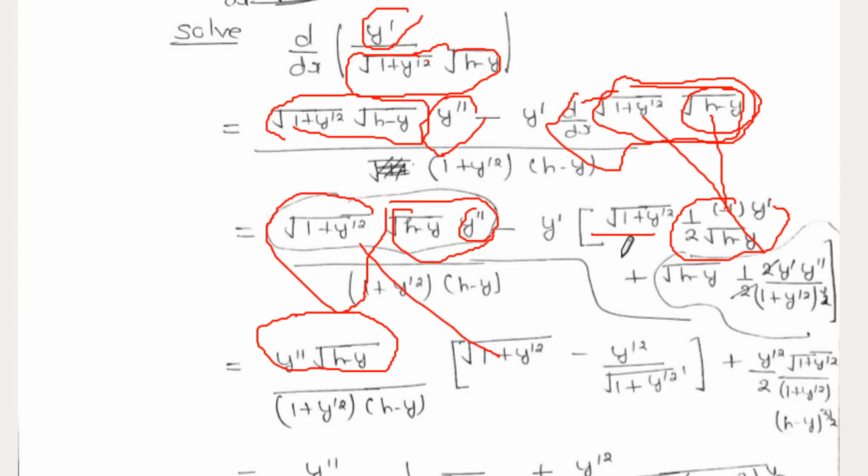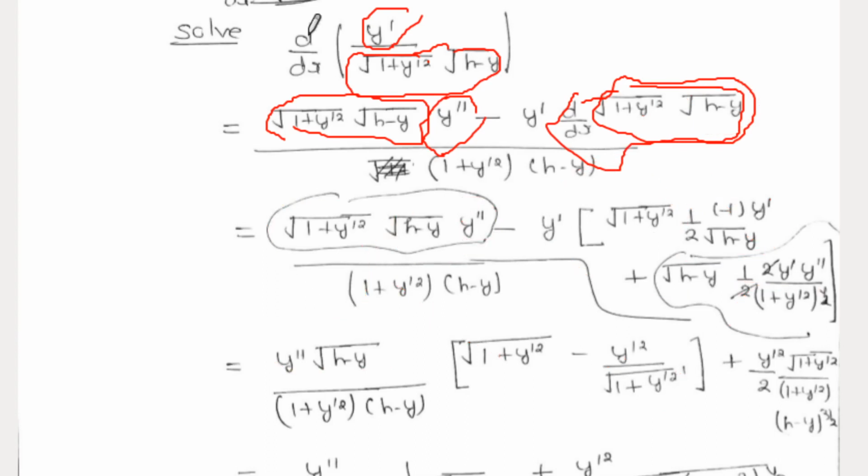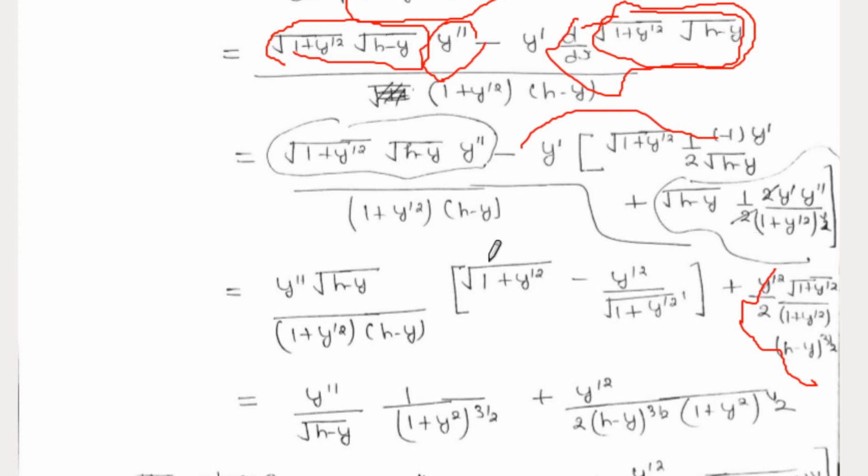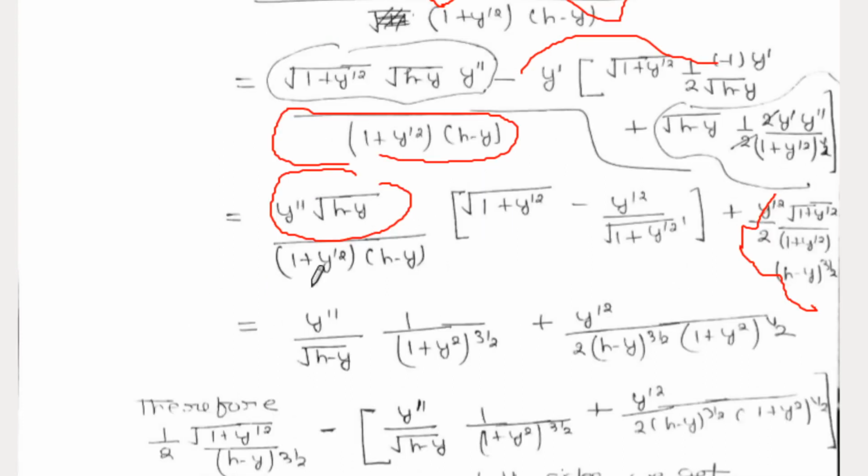Here you get y prime, and here also y prime, so it is y prime square, and the denominator term is the square root of 1 plus y prime square, and this term becomes plus, because this minus and this minus become plus. So you get this expression, and we separate this denominator for the double derivative of y and also for the last term.